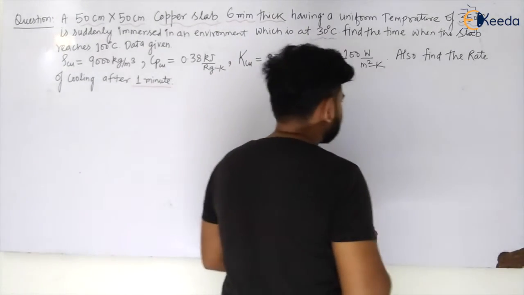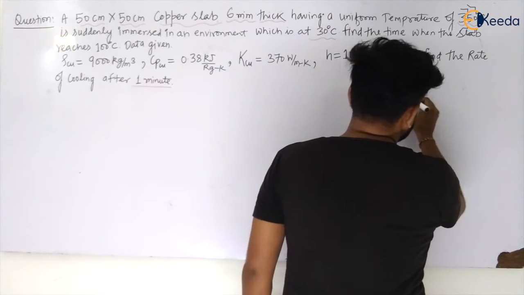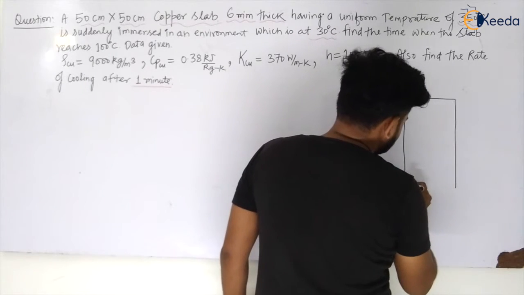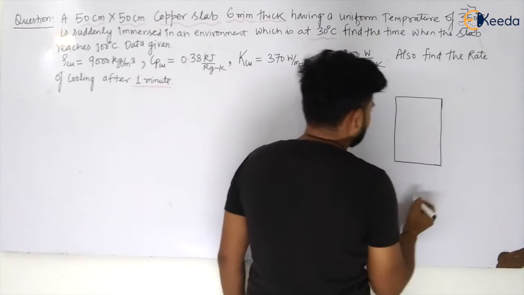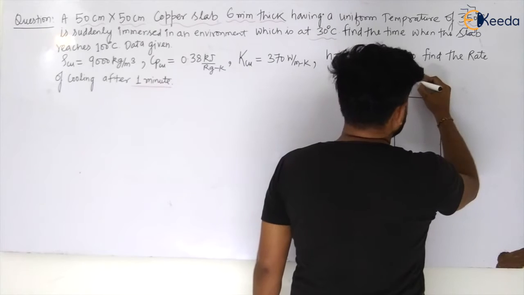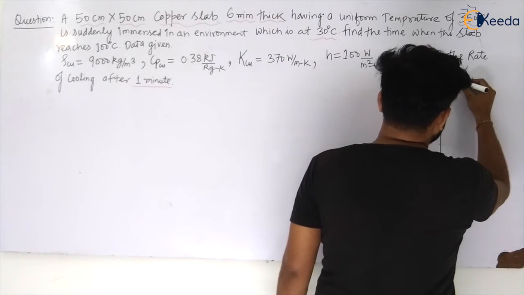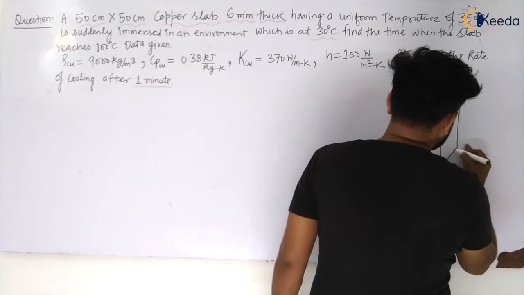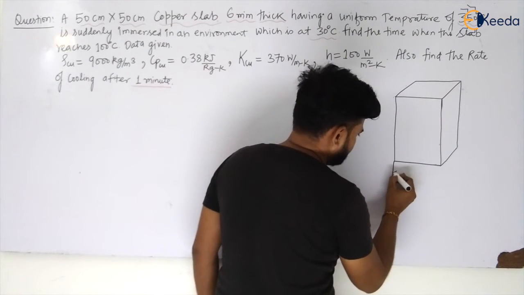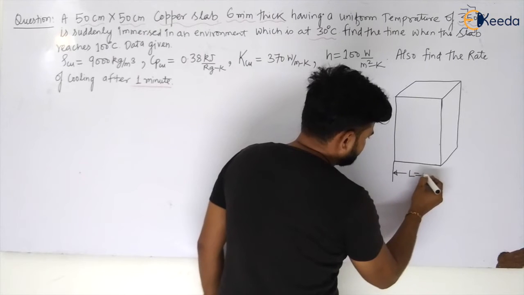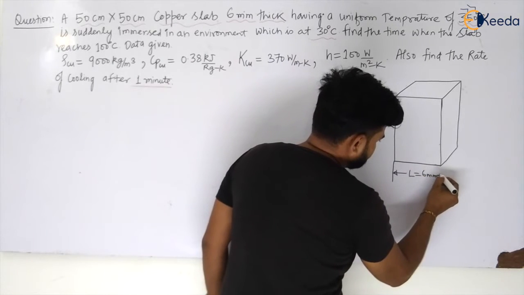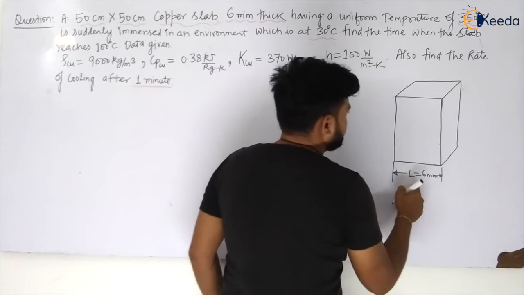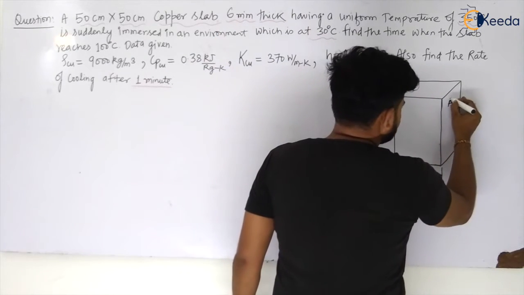So my dear students, he has given a copper slab. Let us say the thickness of the slab, that is L, is given to be 6 millimeter. He has given 6 millimeter thick. Let us take the area as A on this side.